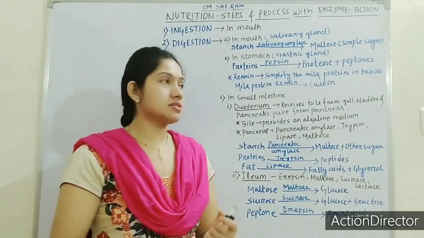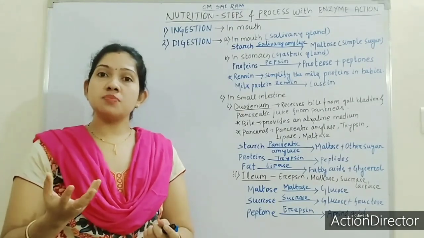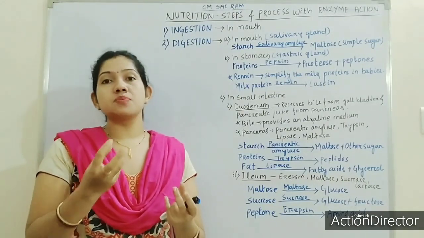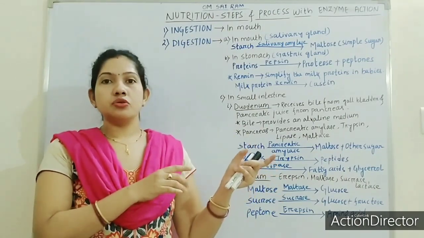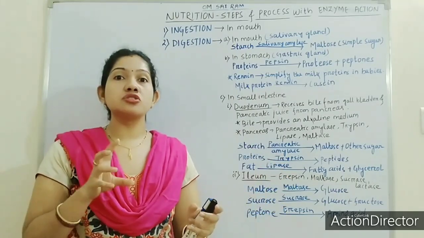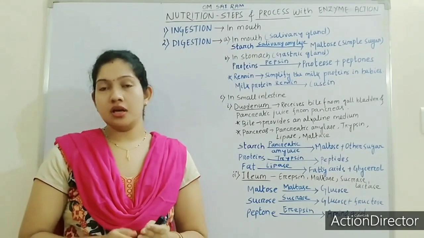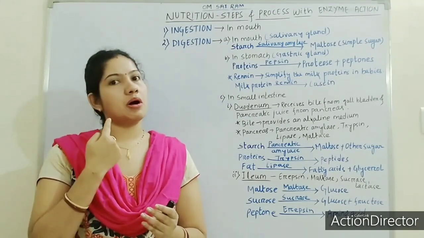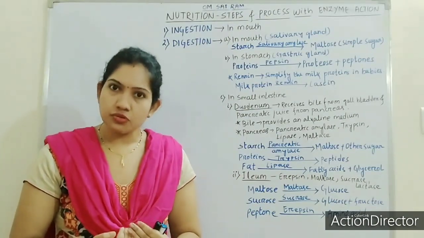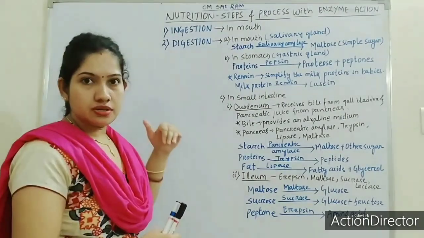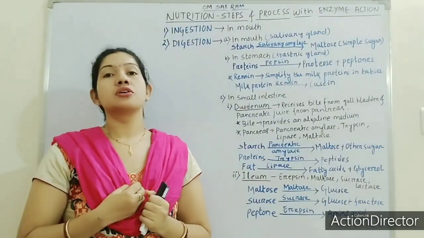Whenever digestion takes place, the first digestion takes place in the mouth. As I have mentioned in earlier topics, the stomach is not the first site of digestion. The first site of digestion is the mouth. There are some steps involved in the digestion process. What is the first one? Ingestion.